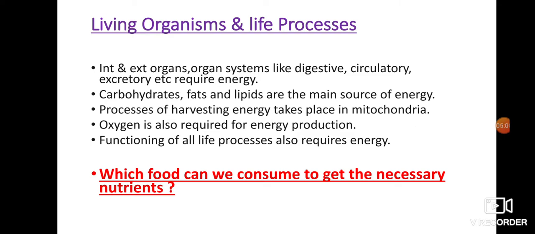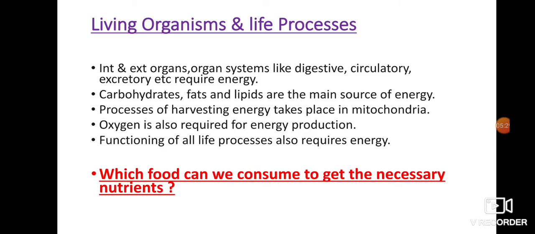Each one has a function to do, and which all requires a continuous supply of energy. Okay, and from where do we get this energy? Through the nutrients, through the food we eat. Now the food that we eat provides the energy. The food that we eat is nothing but carbohydrates. They contain fats, proteins, vitamins, and so on. The carbohydrate, the fat, and lipid in the diet provide energy to the body.